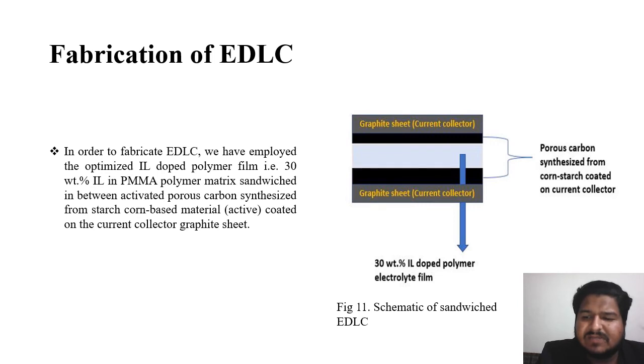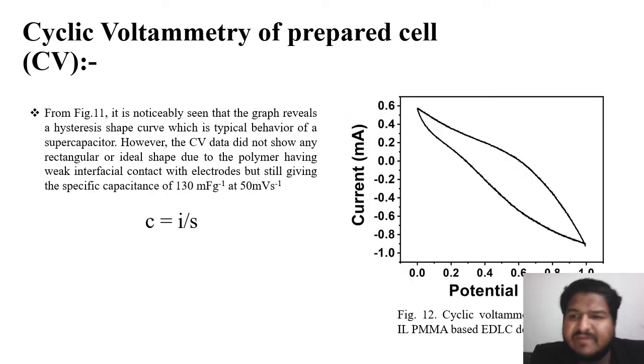And next we have the cyclic voltammetry of the prepared cell. From the figure, it is noticeably seen that the graph reveals a leaf-like shaped curve, which is typical behavior of a supercapacitor. However, the CV data did not show an ideal rectangular shape due to the polymer having weak interfacial contact with the electrodes, but it still gives a specific capacitance of 130 microfarad per gram at a scan rate of 50 millivolt per second. We have calculated the specific capacitance by using this simple formula, I upon S, where I is the current and S is the scan rate.